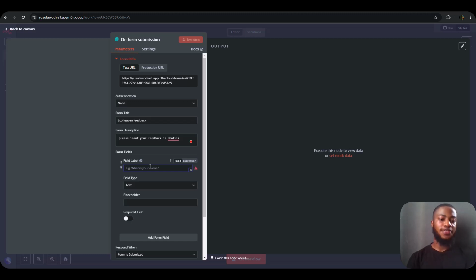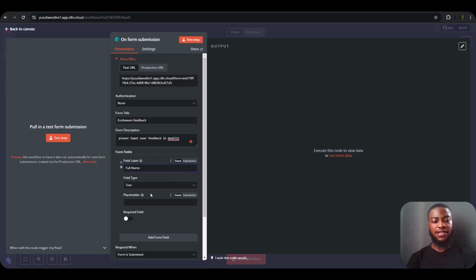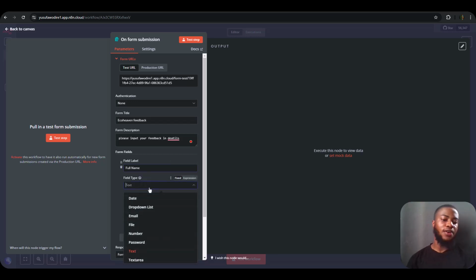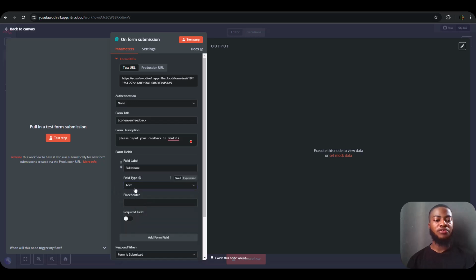The first is the label name, and the label name is going to be the full name. So the first thing is to input the full name. For the type of field, it's going to be text. There are other different options like email, number, and password, but I'm going to be leaving it as text.